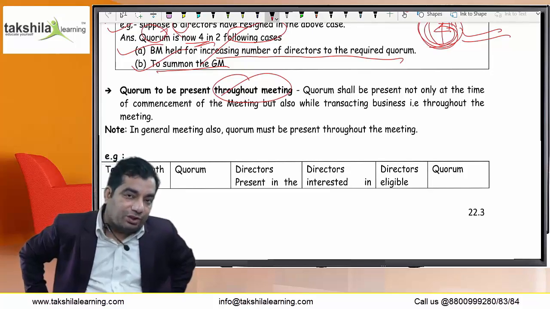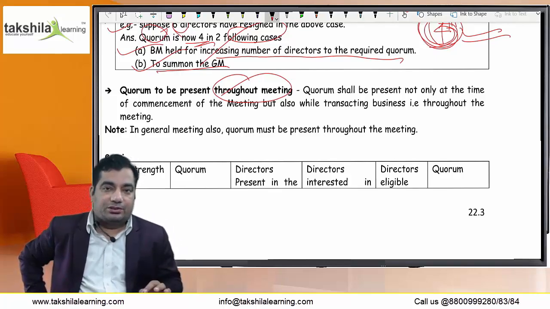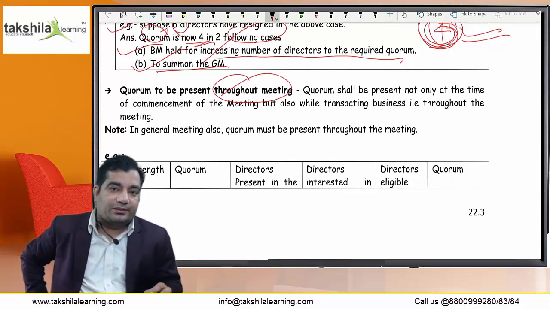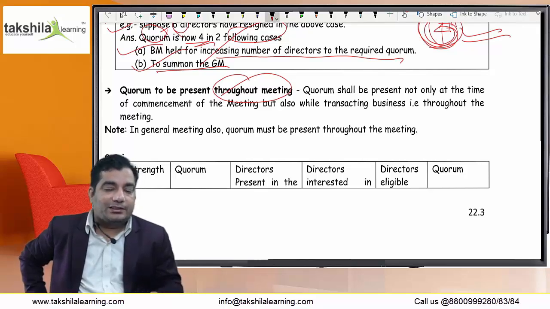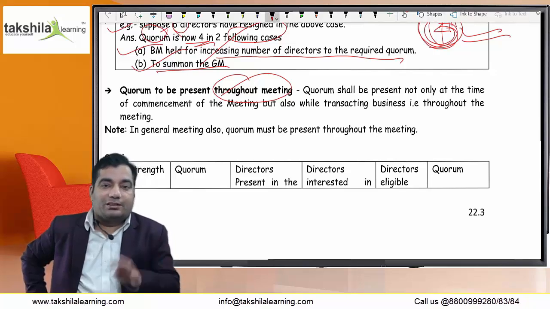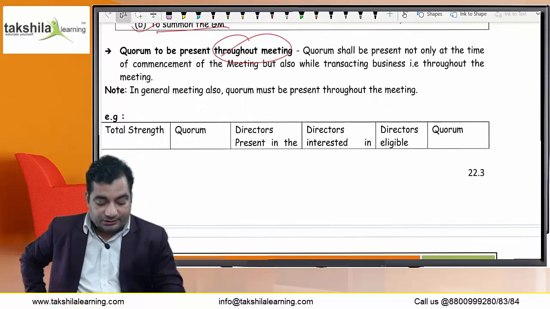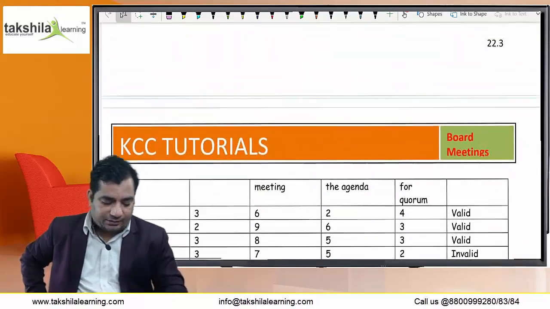A similar concept is applicable in the case of a general meeting. In the meeting of members also, the quorum must be present throughout the meeting. And in the case of a board meeting also, the quorum must be present throughout the meeting. Suppose the quorum was present at the beginning of the meeting, they discussed and approved two matters, and those two matters are valid. But thereafter the quorum was not present, and whatever matters are discussed and approved when the quorum is not present, that entire discussion and approval is void. So this is an example that I have already explained.